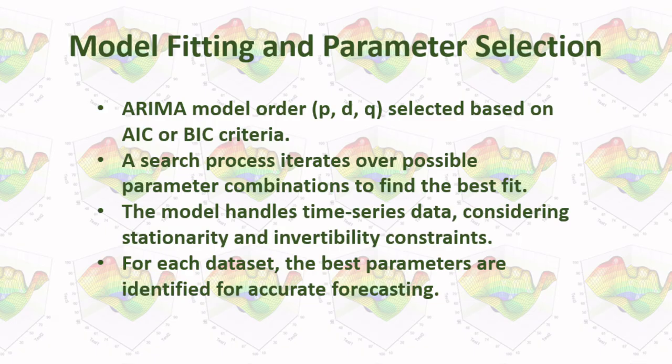A search process iterates over possible parameter combinations to find the best fit. The model handles time series data considering stationarity and invertibility constraints. For each dataset, the best parameters are identified for accurate forecasting.